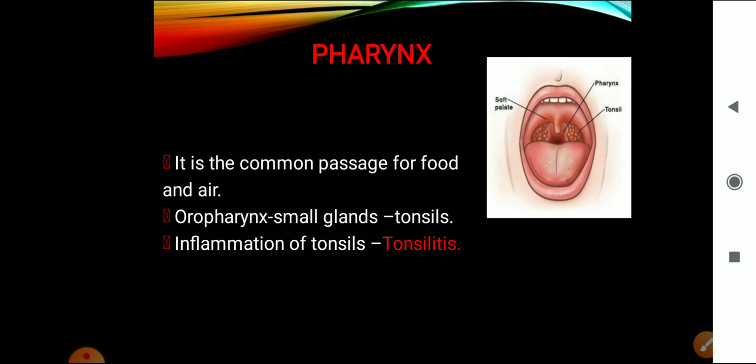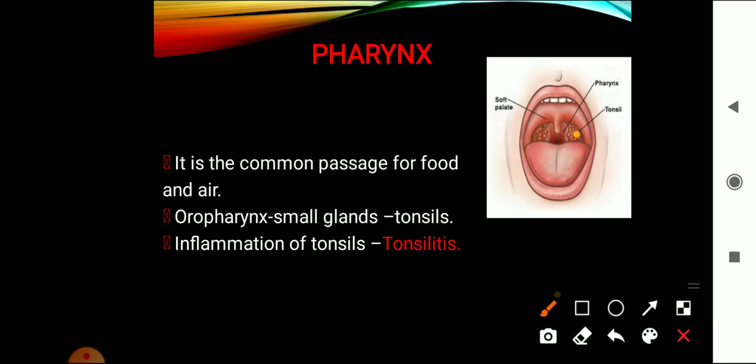Then the oropharynx has small glands which are called the tonsils. You all must have heard about tonsils. So in this picture you can see the tonsils. Here you can see small dot structures on either side, that is called a tonsil.